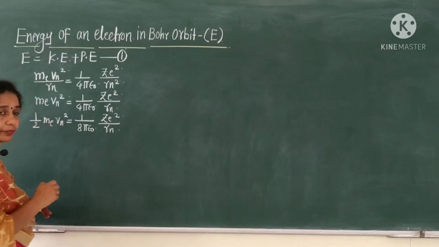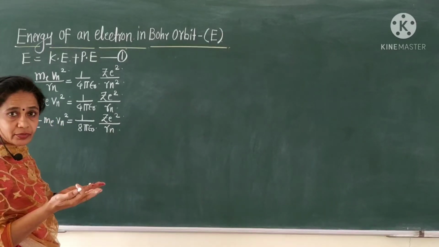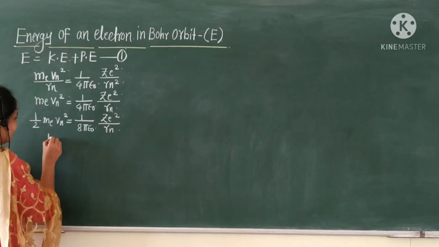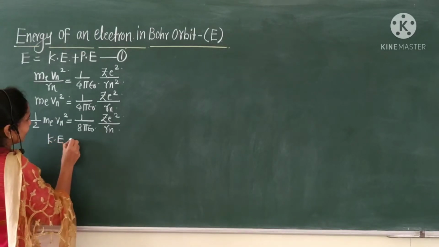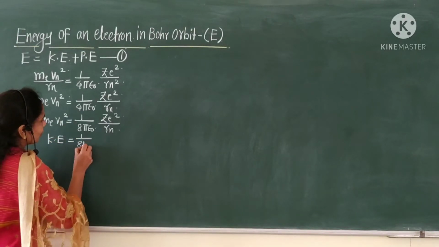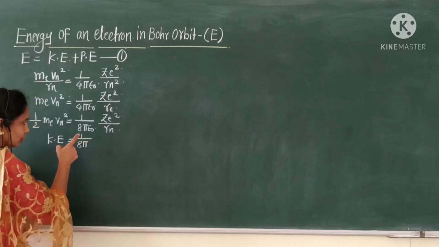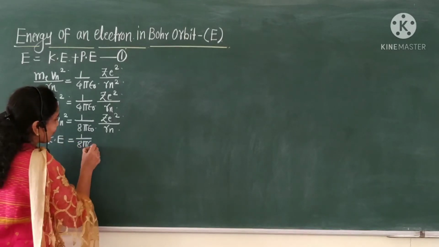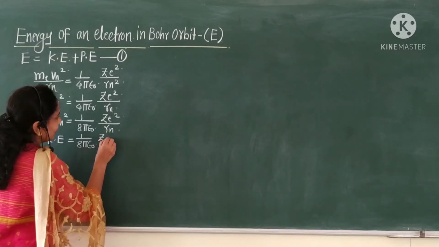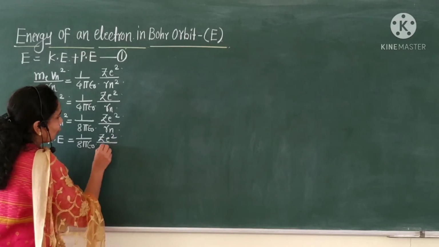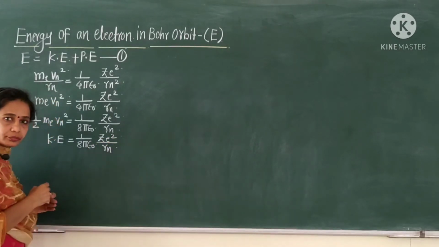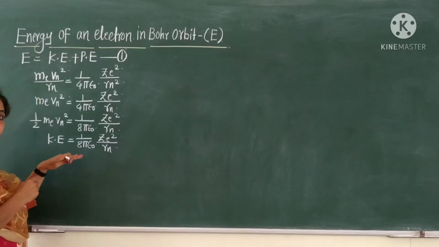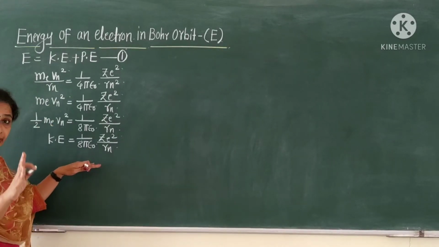What is 1/2 mv square? It is kinetic energy. Therefore, kinetic energy is equal to 1 upon 8 pi epsilon naught Ze square upon rn. This is the kinetic energy of the electron.